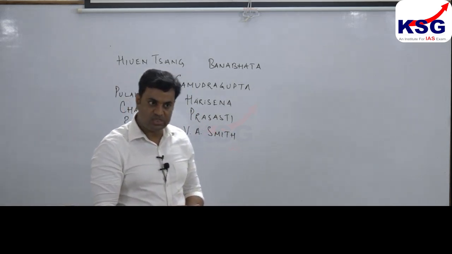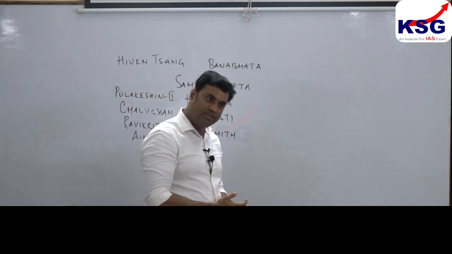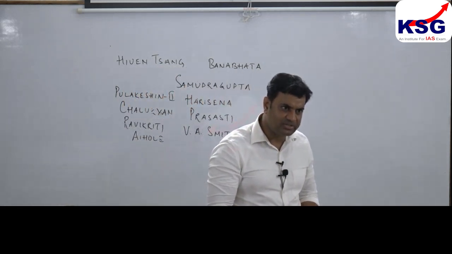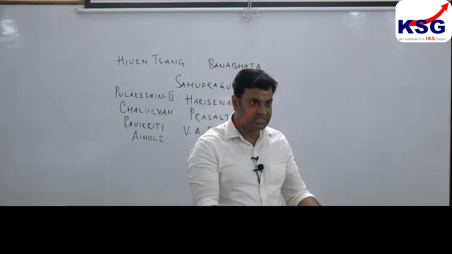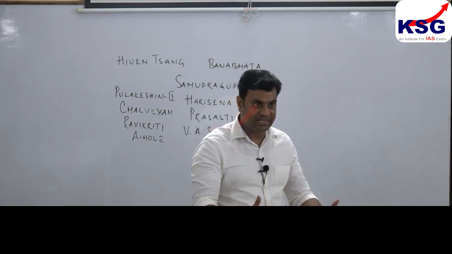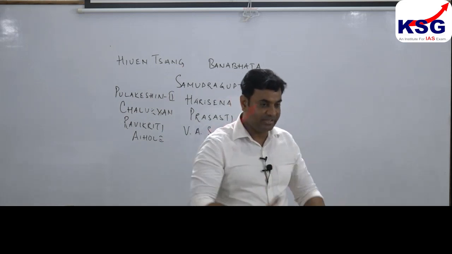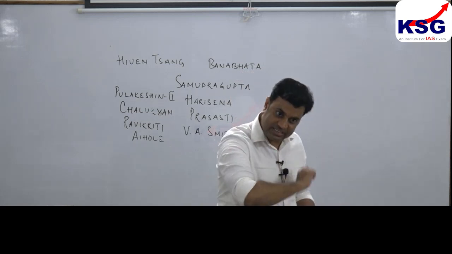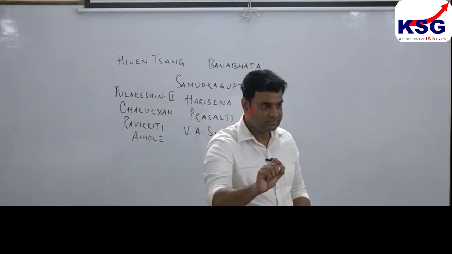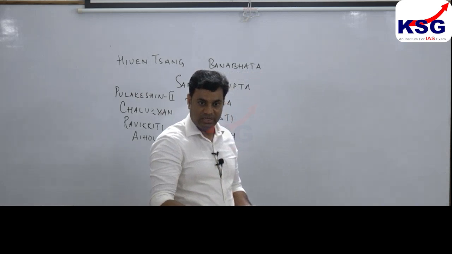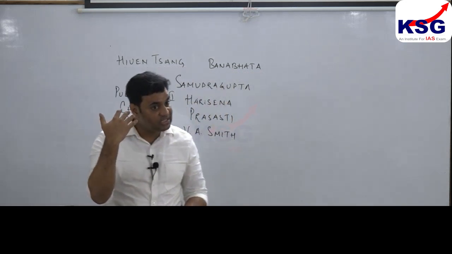Basically, court poets who write literary accounts of their patrons are basically sycophants, because all those biographical accounts are written in front of the ruler. If any line that is not acceptable to the ruler is written, it is deleted at that time only. That's a very important thing to be understood. That is why these accounts cannot be taken as a true source.